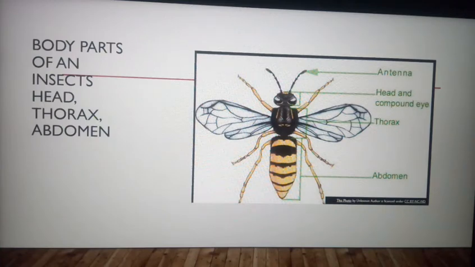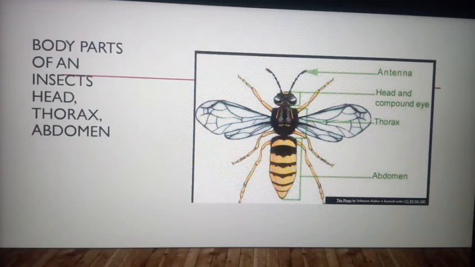Then the second part is the thorax, and the third one is the abdomen. So we can say an insect has three main parts: first is the head, second is the thorax, and the third one is the abdomen.